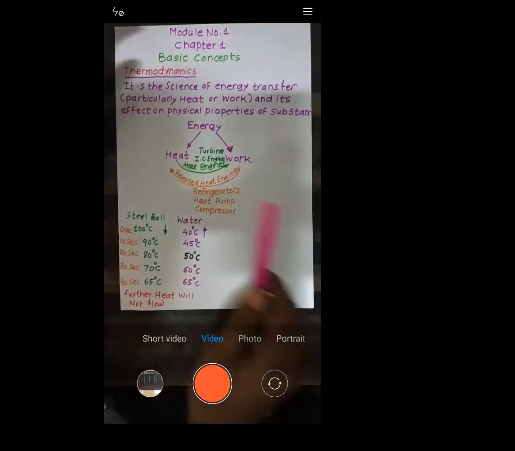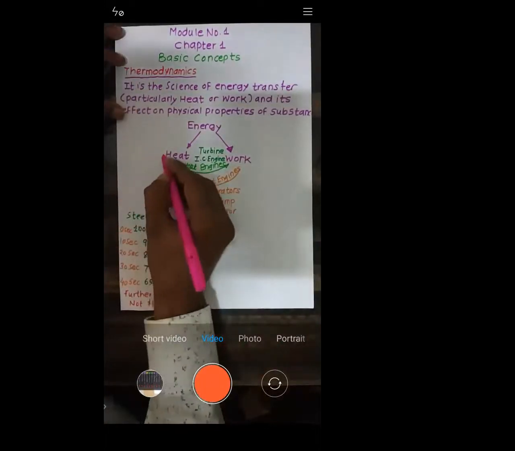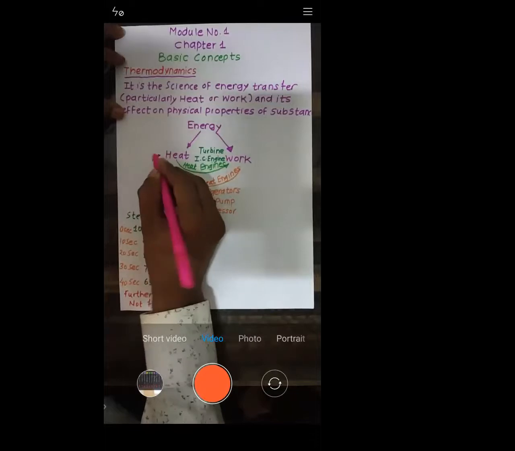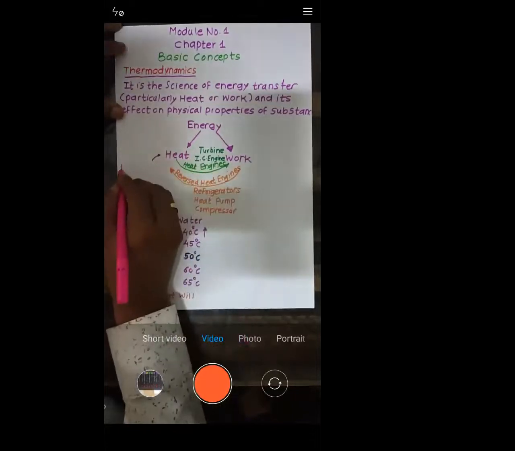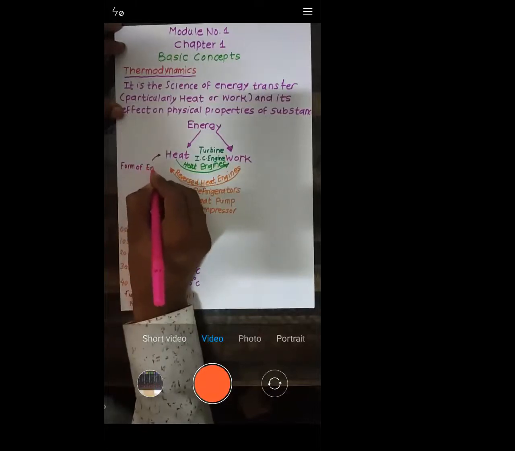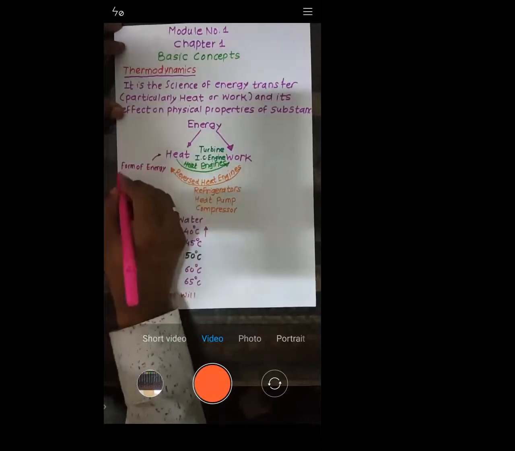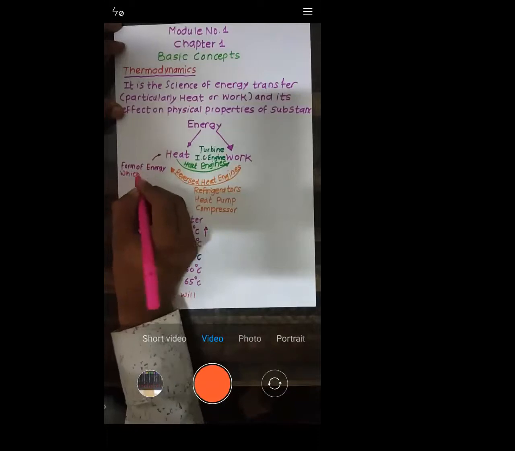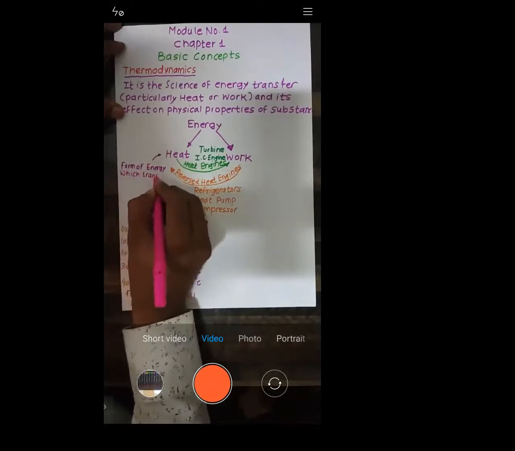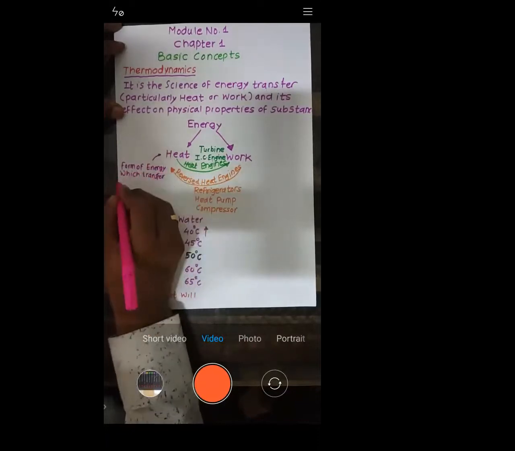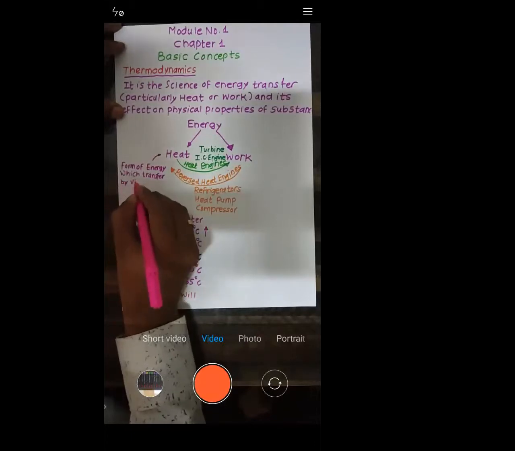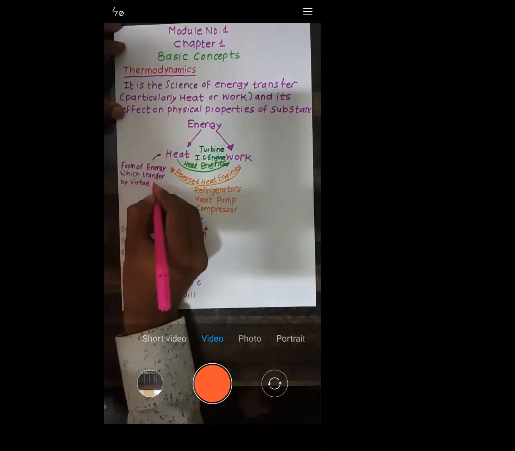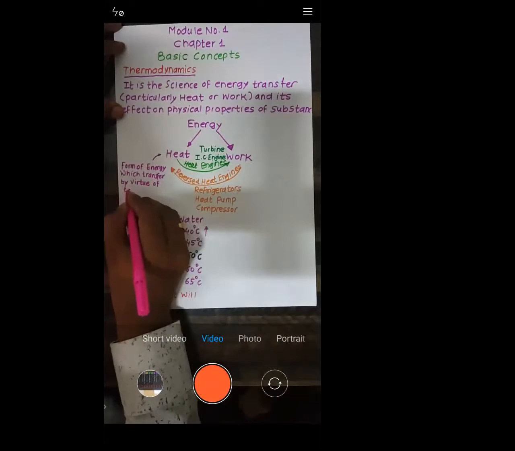So if I need to define it, heat is a form of energy which transfers by virtue of temperature difference.